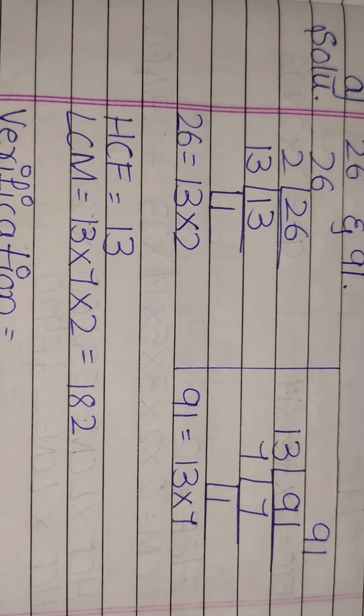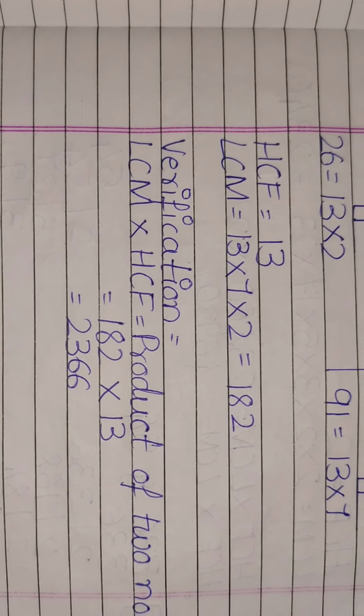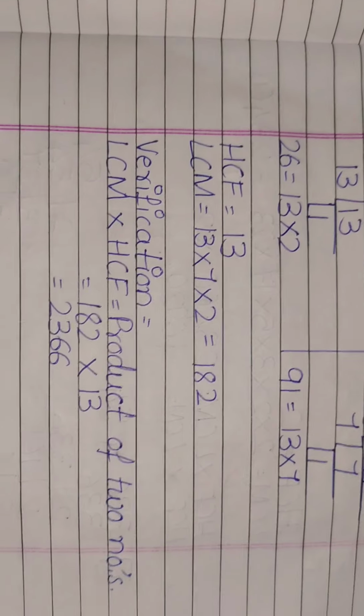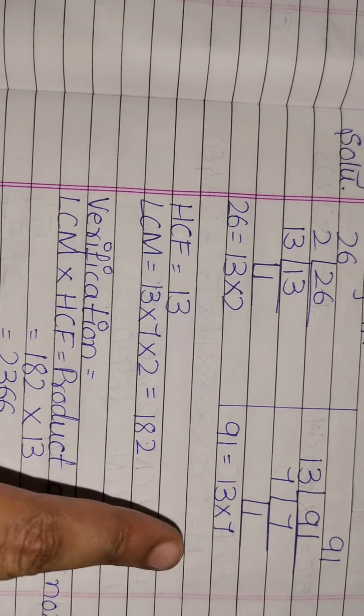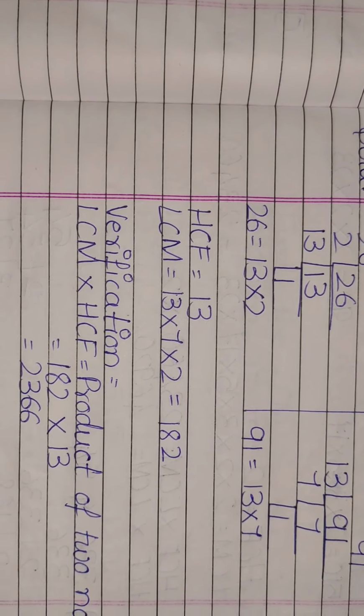HCF means highest common factor. Now how will you find the highest common factor? You have to compare both and see which is the highest factor common to them. 13 has been repeated twice, so HCF will be 13.